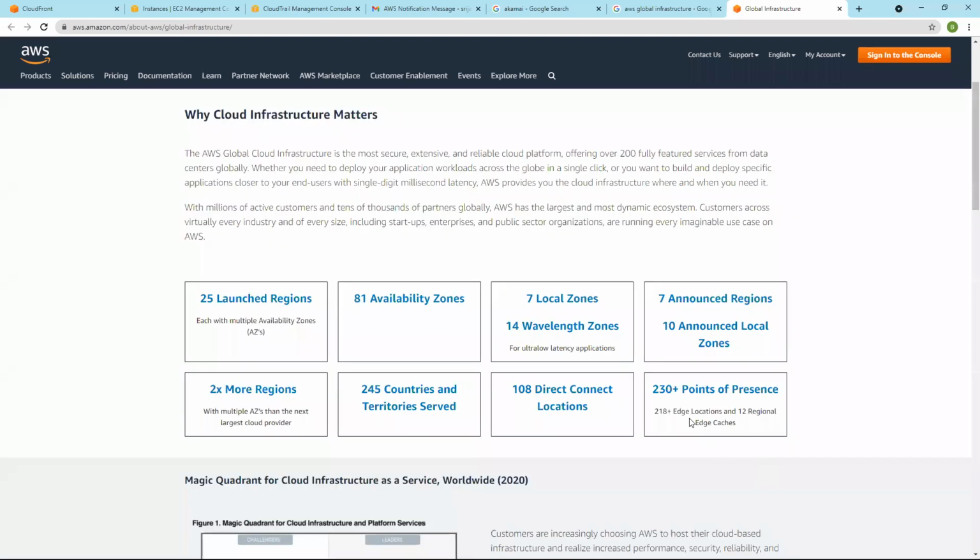And 218 plus edge locations and 12 regional edge caches. So what is this? These edge locations are used for CloudFront content delivery networks. And while talking about transfer acceleration with S3, we also discussed edge locations. They are present worldwide.